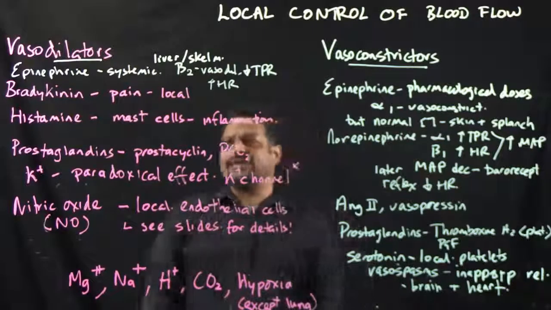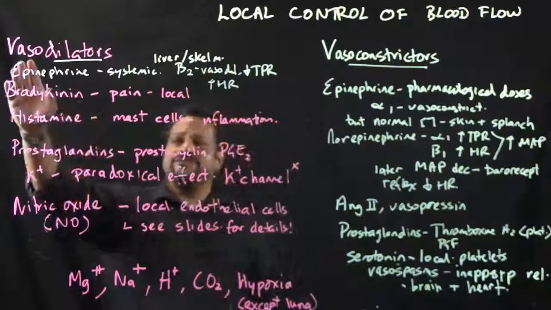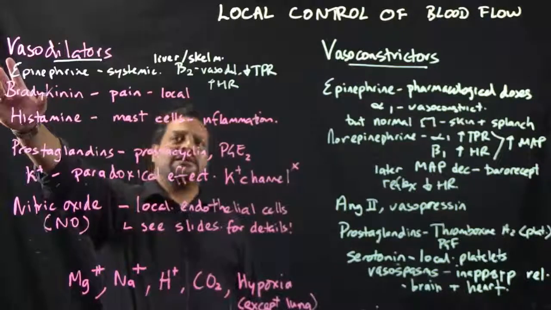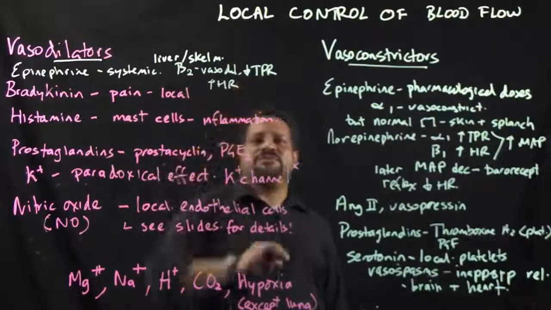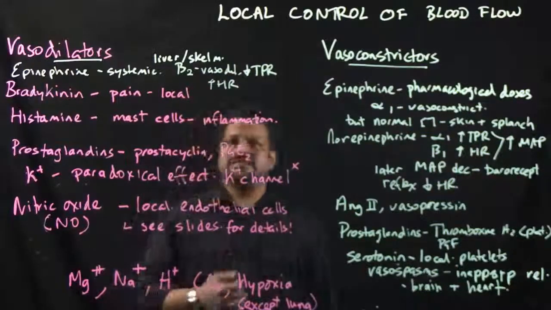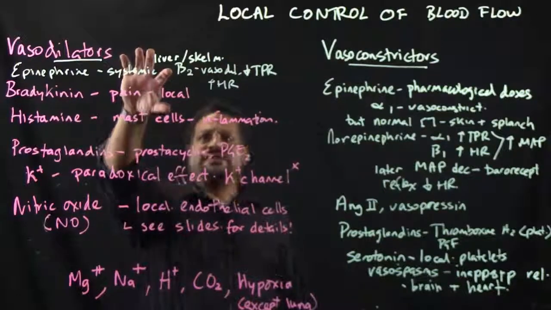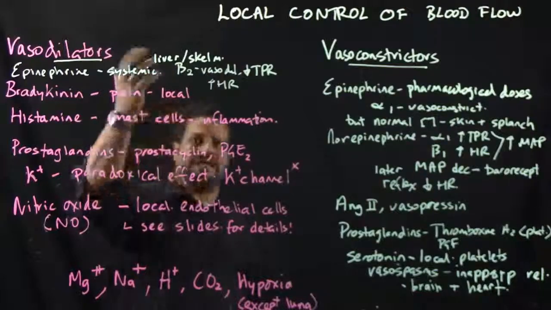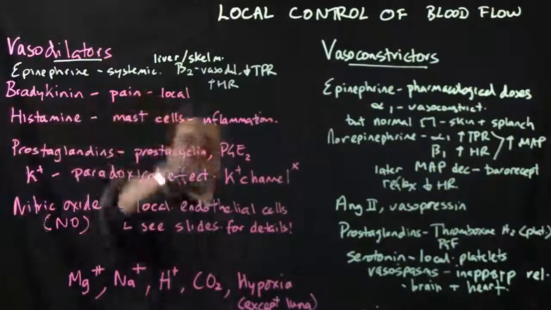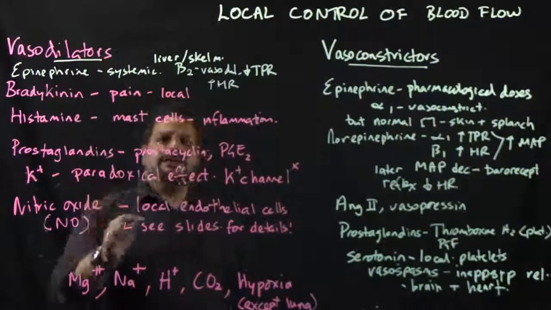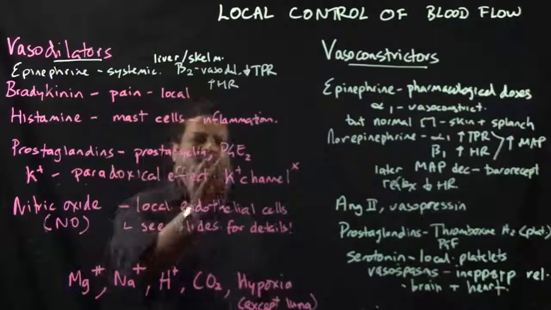So what we're going to talk about for the last part of this lecture is vasodilators and vasoconstrictors. In the first part we have epinephrine in the systemic system. It binds to beta-2 receptors, causes vasodilation, decreases total peripheral resistance, and increases heart rate. It primarily causes vasodilation in the liver and the skeletal muscle, where you want to increase blood flow to those organs when you have increased amounts of adrenaline. Bradykinin is involved in pain, released locally. Histamine, released from mast cells, causes inflammation. We have the prostaglandins, prostacyclin and PGE2.